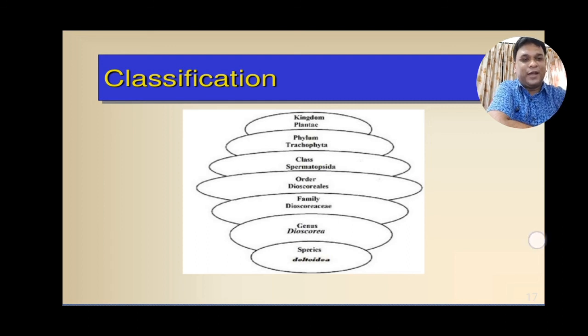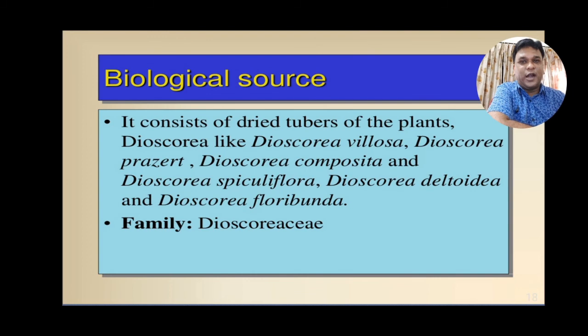Moving over to the biological source, it consists of dried tubers of plants like Dioscorea villosa, Dioscorea composita, Dioscorea spiculiflora, Dioscorea deltoidea and Dioscorea floribunda. It belongs to the family Dioscoreaceae.